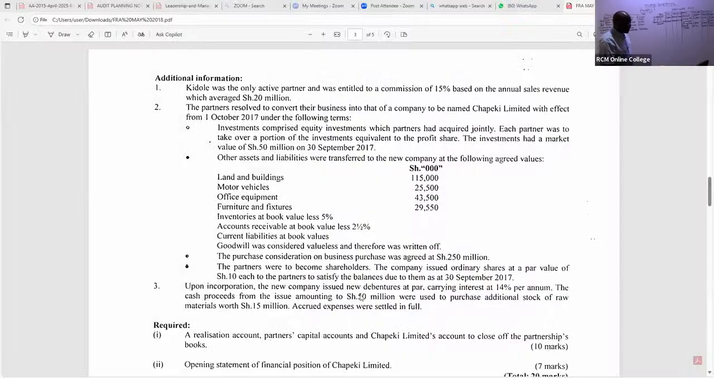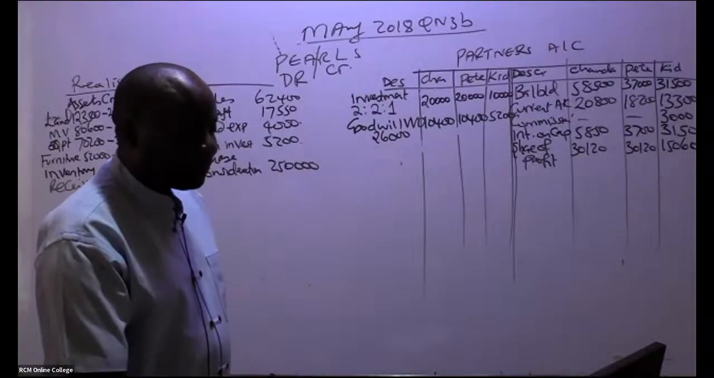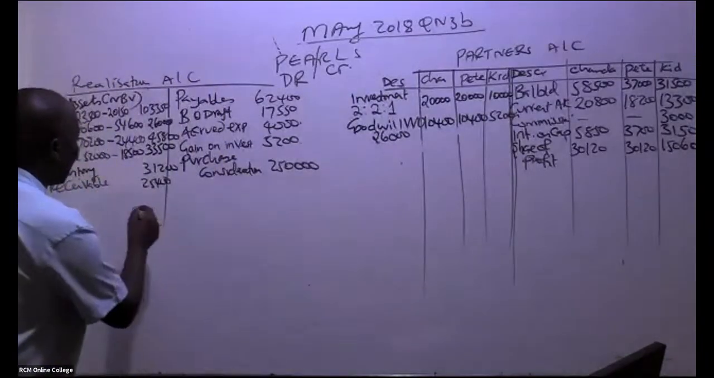So we continue reading. We are told here, upon incorporation, the new company issued new debentures. You can see now this is coming after, in part 2. That's upon incorporation. Remember, they want us to give them realization account, partners capital account, Chapeki Limited's account to close off the partnership account. So, ladies and gentlemen, is there anything that we have left here? I don't think so. So please go ahead and balance this account.